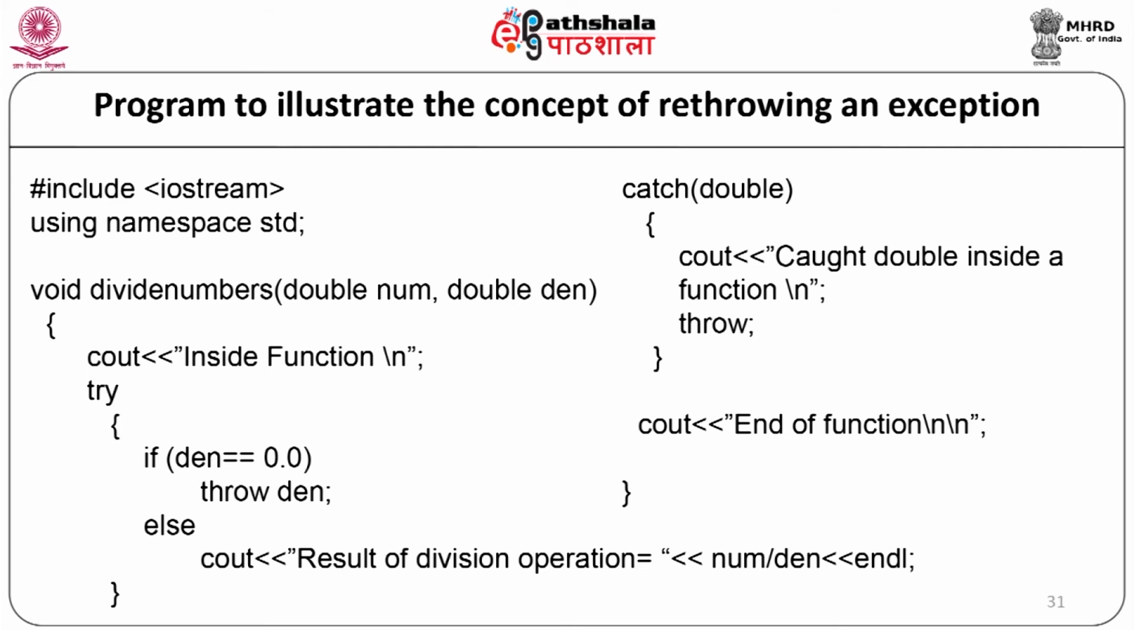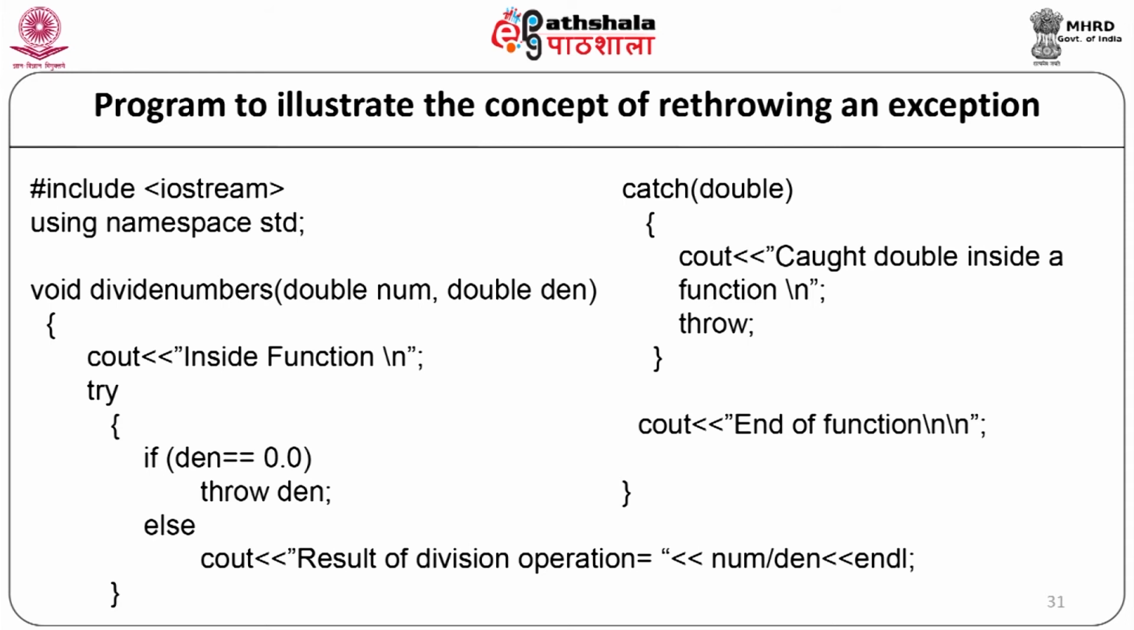We will start with our program: #include <iostream>, using namespace std, void divideNumbers(double num, double den). This is a function that we are defining here. Start of the function, cout "inside function". Now, we are trying to write the try block, try opening braces, if denominator is equal to 0.0, throw den, else cout "result of division operation =" num divided by den, endl, end of try block.